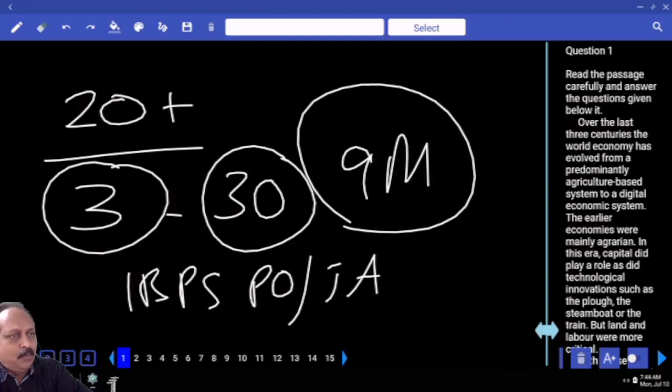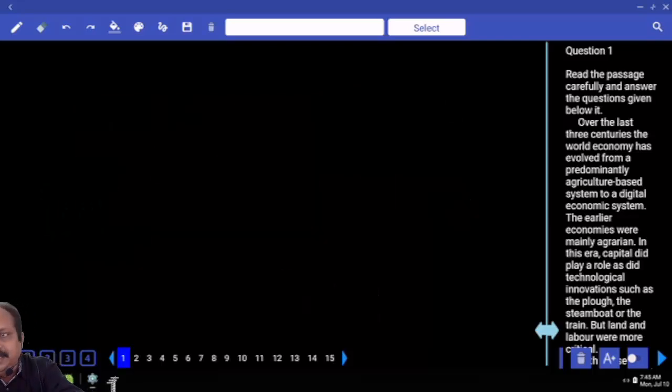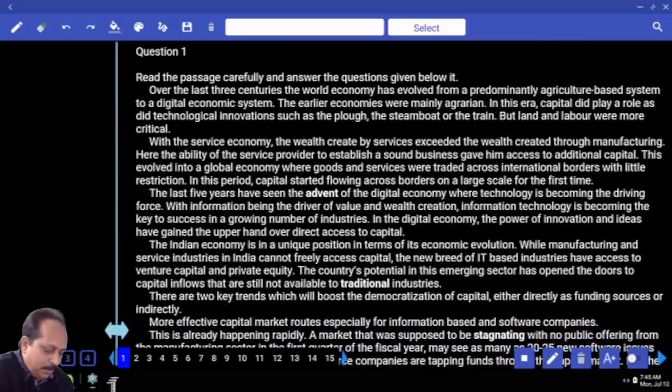Why do you want to spend so much time on bank exams and SSC? Not required. 1 year maximum. If you're not lucky enough, the second year. That's it. You get 3-4 jobs. It has already happened. Now with that introduction, we'll go to the passage.